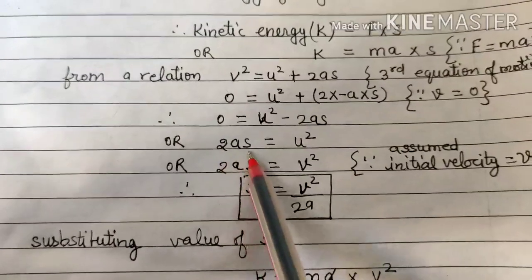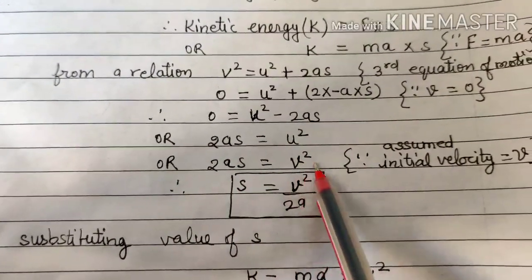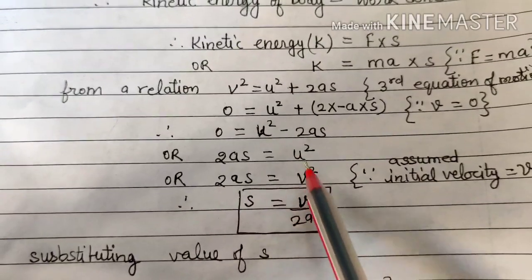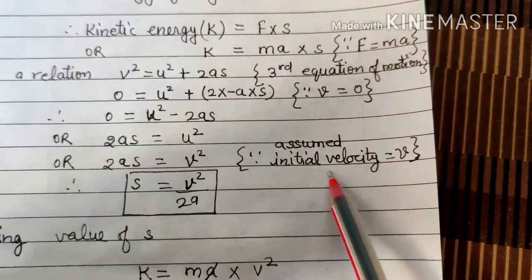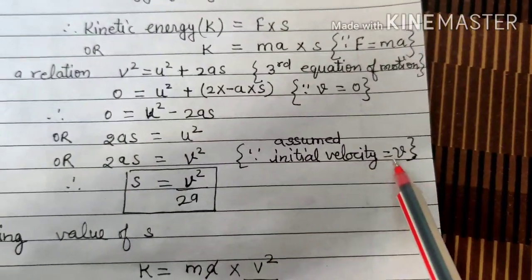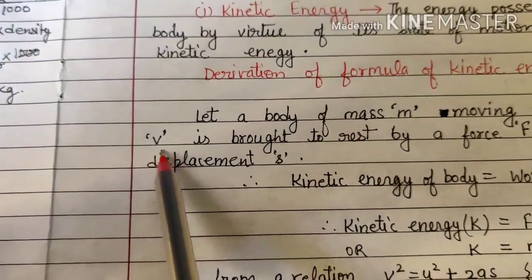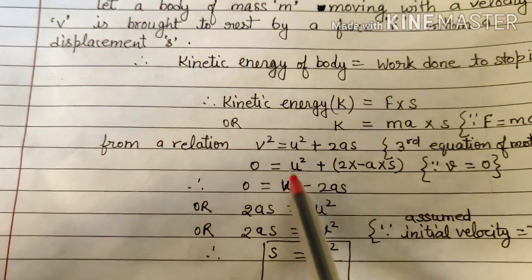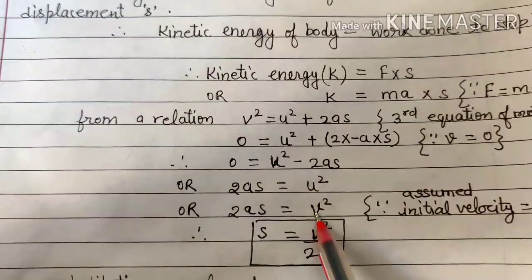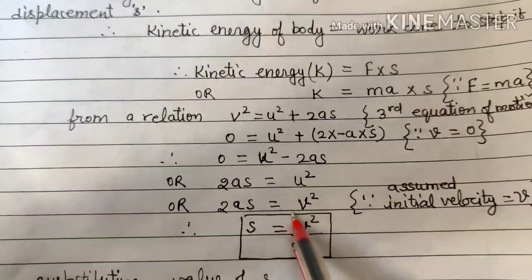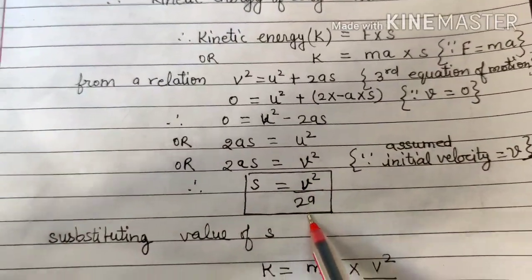or we can write it by transposition: 2as equals u square, or 2as equals v square, because u indicates initial velocity and we have assumed the initial velocity equals v. So in place of u, that is initial velocity, we can put the value v. So it becomes 2as equals v square. Now displacement s is v square upon 2a.